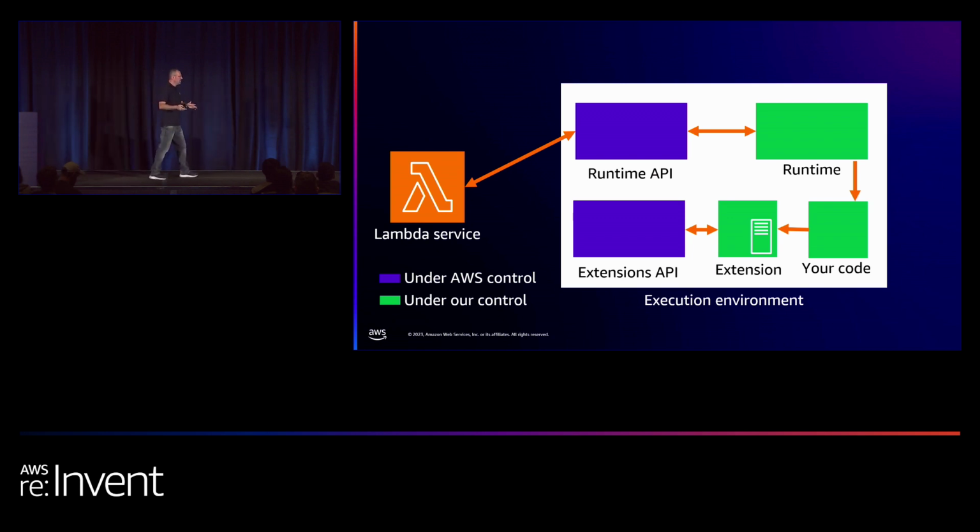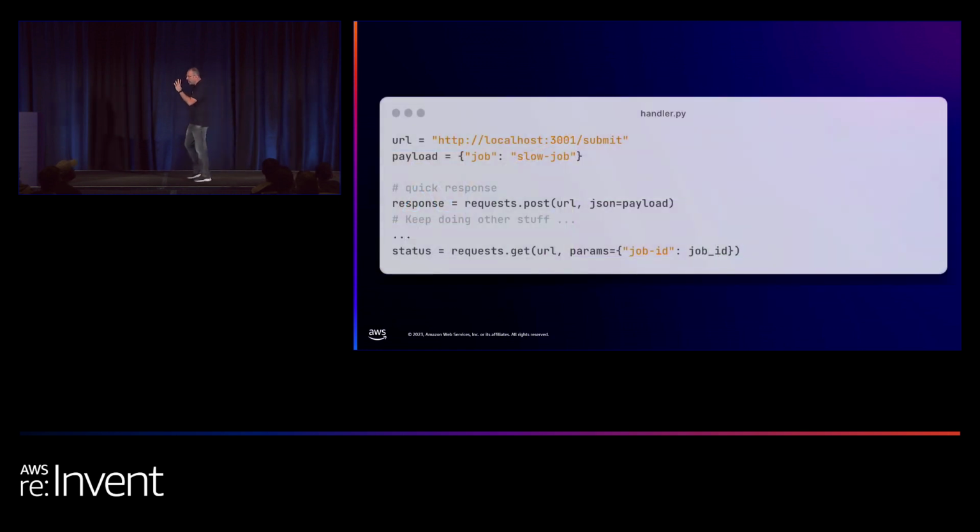So we have our extension. The real question is, why use an extension in the analytics case that I've just described? What are the benefits of using an extension here? Two main benefits. First, extensions give you concurrency support for runtimes that have less than ideal concurrency support, Python as an example.